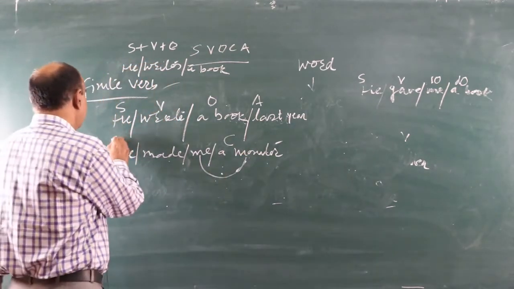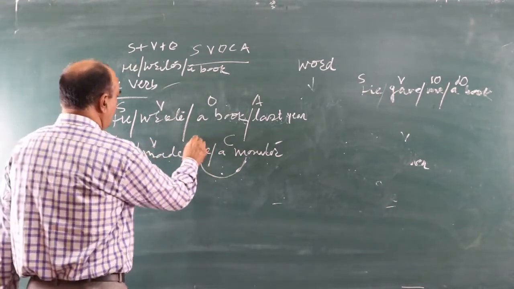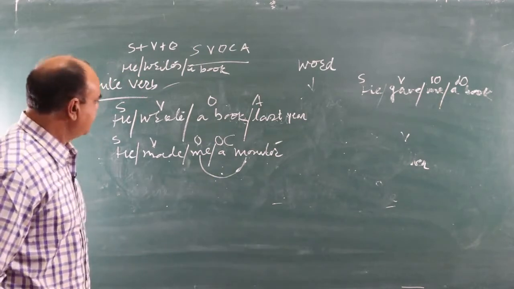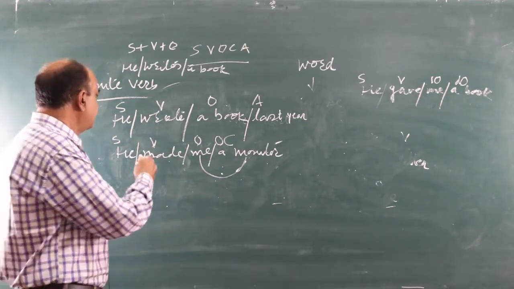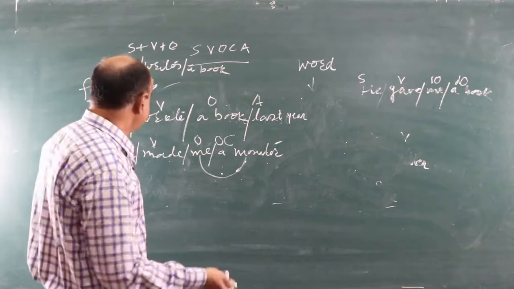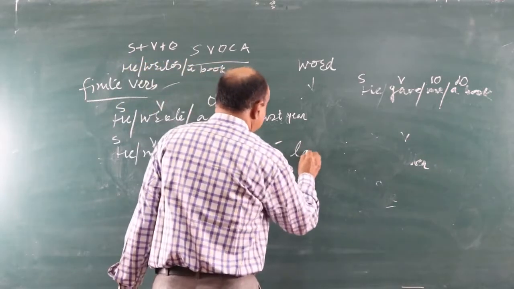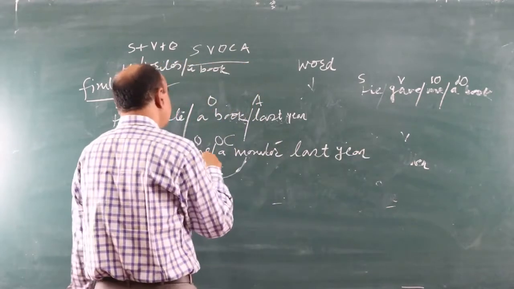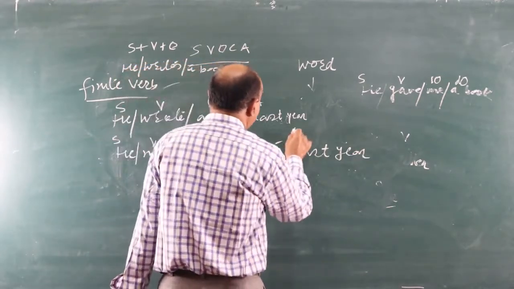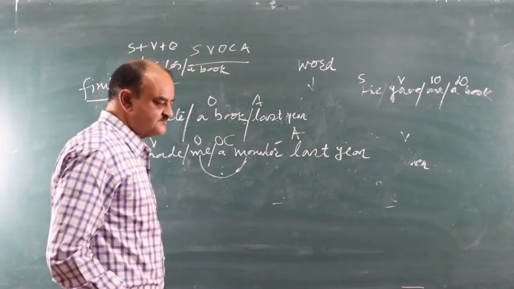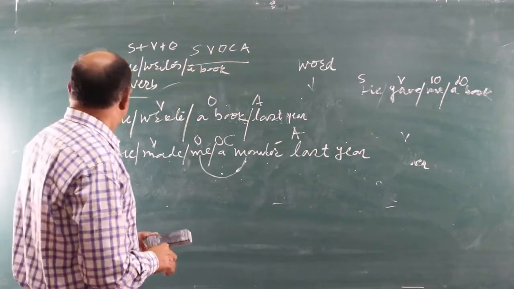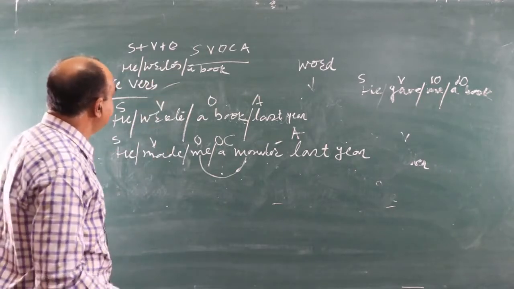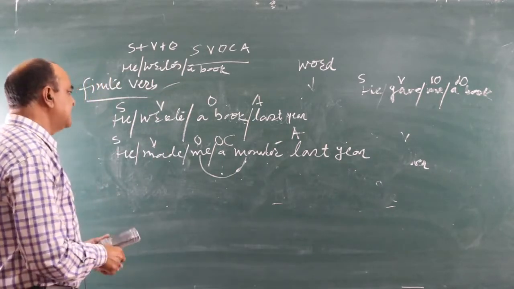This one is SVOOC, object complement. He made me a monitor. We can further extend this. Last year, SVOOC and adverbial. So in this way we can have the knowledge of SVOC, subject, verb, object, complement and adverbial.